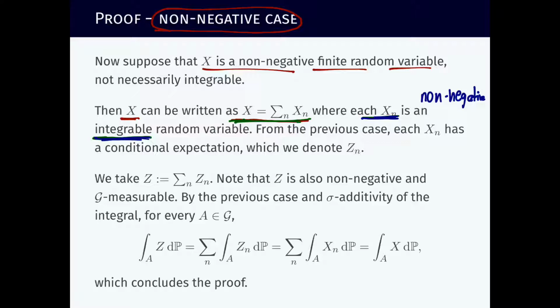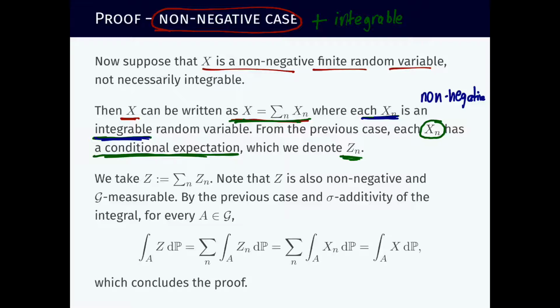Because if on top of non-negative we add integrable, we are in the previous case. So in the previous case, we know that each of these X_n's will have a conditional expectation, and we can denote that conditional expectation by Z_n for convenience.